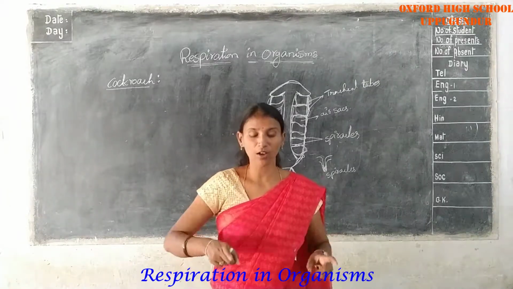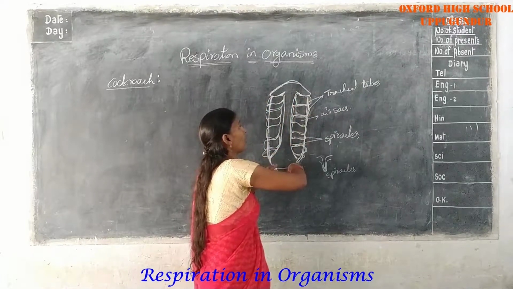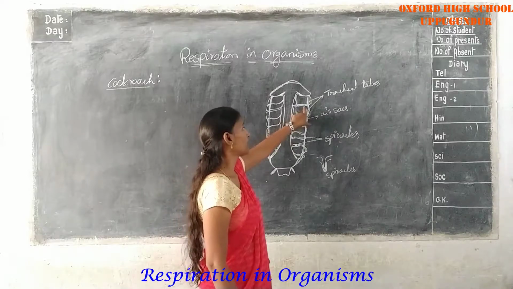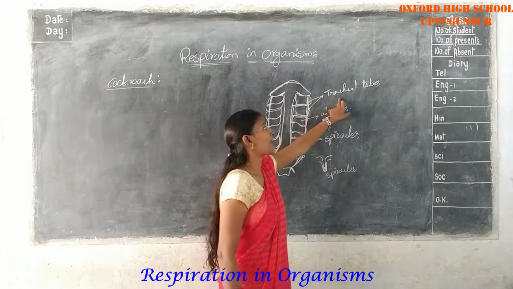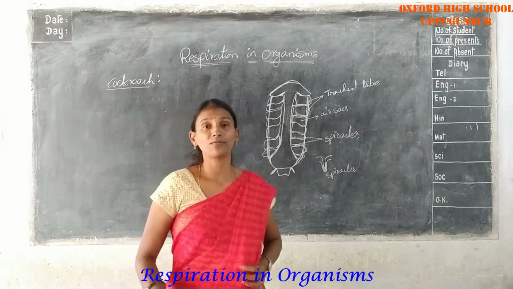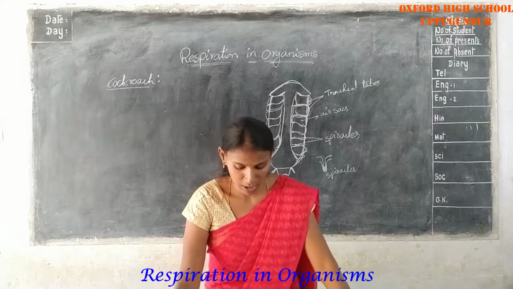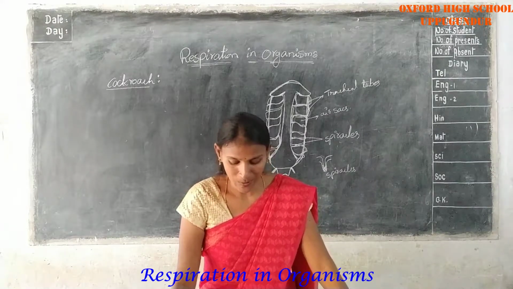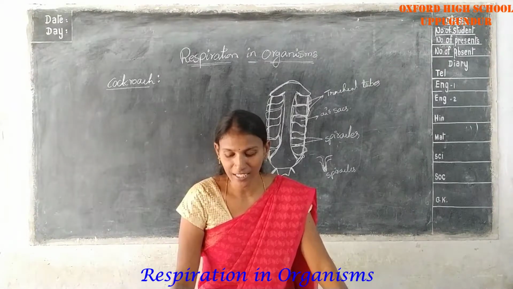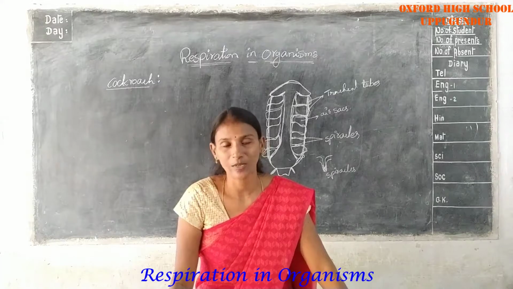The tubes are connected to all the cockroach's cells and are called tracheal tubes. The air from the spiracles circulates throughout the body, is collected back, and sent out through the spiracles.